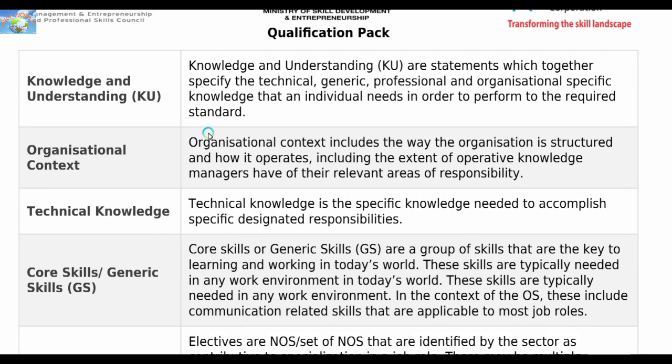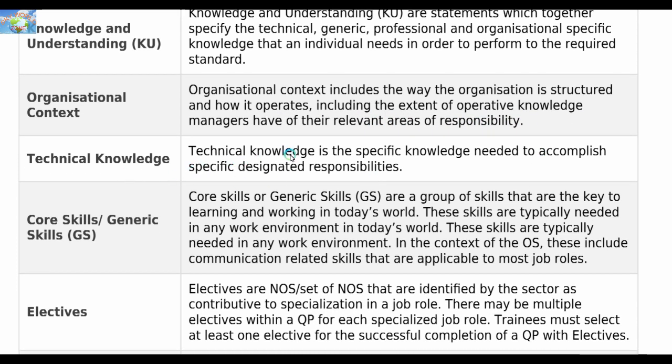Knowledge and understanding are statements which together specify the technical, generic, professional and organizational specific knowledge that an individual needs in order to perform to the required standard. Organizational context includes the way the organization is structured and how it operates, including the extent of operative knowledge managers have of their relevant areas of responsibility. Technical knowledge is the specific knowledge needed to accomplish specific designated responsibilities.